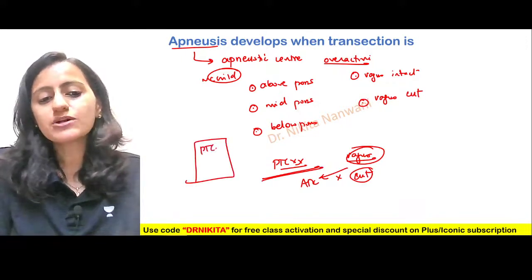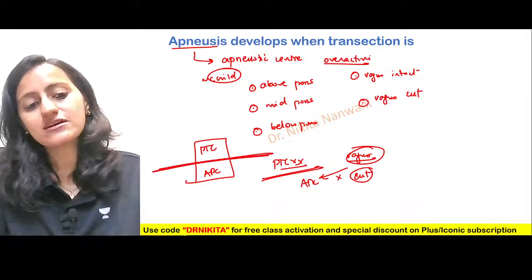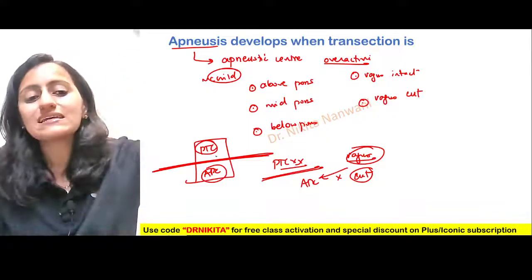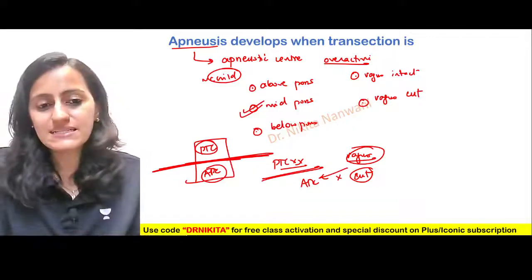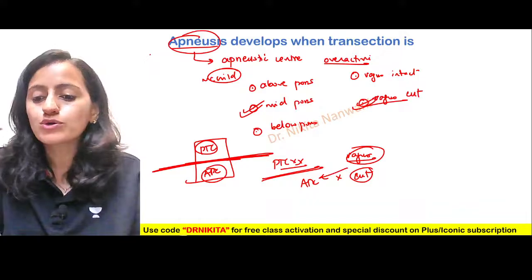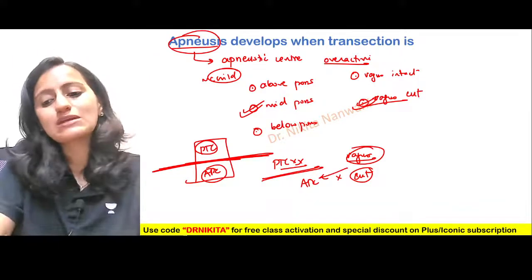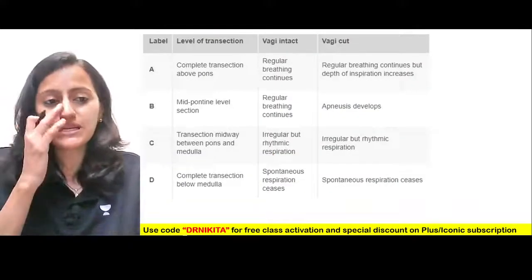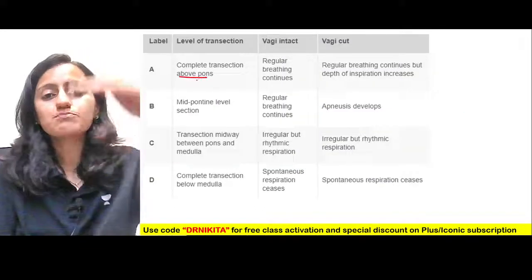Now where is this pneumotaxic? Where is this apneustic? It's present in the pons. So basically you are disturbing this connection between the parent and the child so that the parental inhibition is gone. So when the transection is at the mid pons level with the vagus cut, that is when the child will become autonomous. Okay, that is when the child will become autonomous. So that is mid-pontine with the vagus cut. Right, so let's see the various transection levels. Now, if there is a transection above the pons, right?